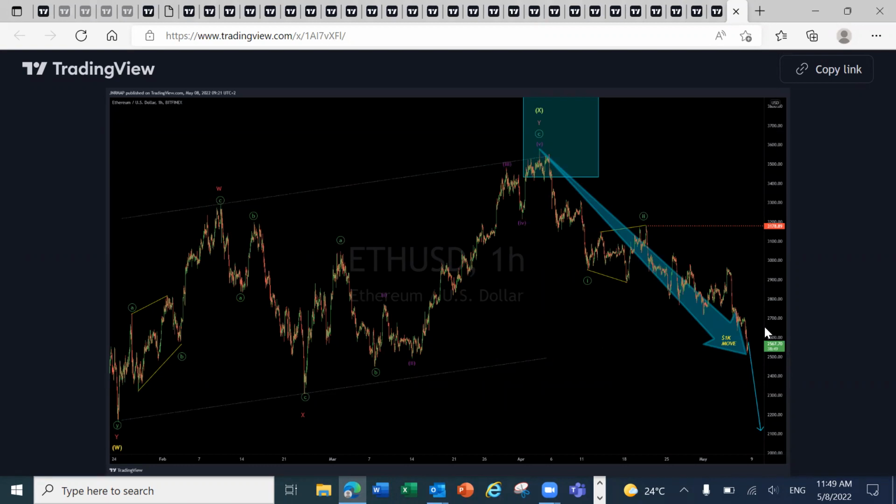This one has dropped $1,000. That's almost a 40% move to the downside on Ethereum, from 3,800 to about 2,500. That is the move to the downside. As you can see, we're still expecting it to drop even lower. More update on that shortly when we get started.